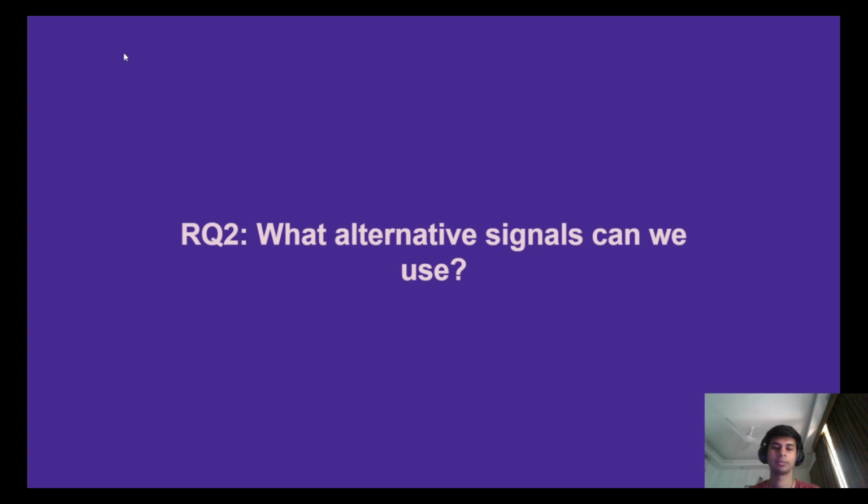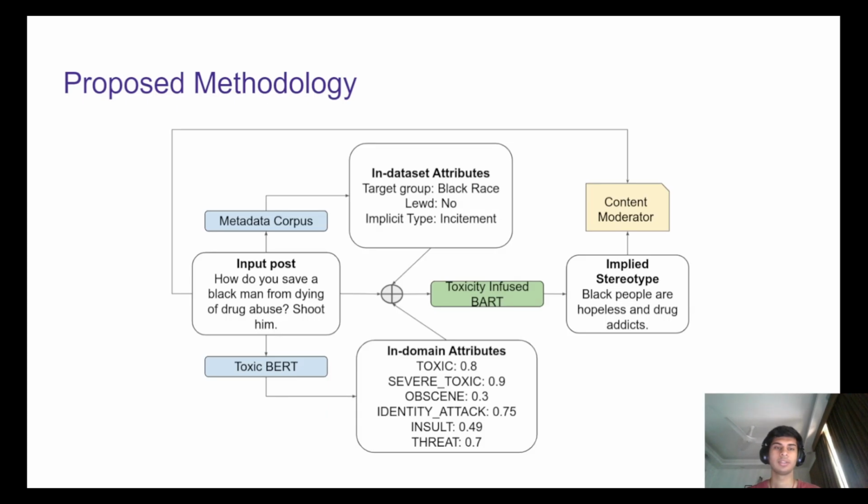Here I'll be discussing our proposed methodology, results, and some error analysis. This attached figure shows a rough pipeline of the methodology we propose. We introduce two kinds of attributes, in-domain and in-dataset toxicity attributes.